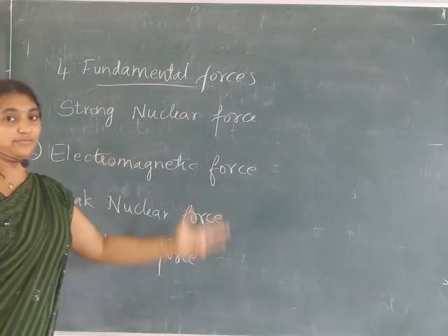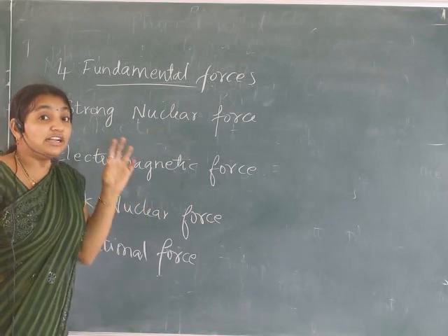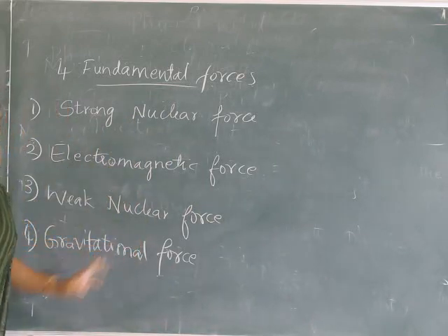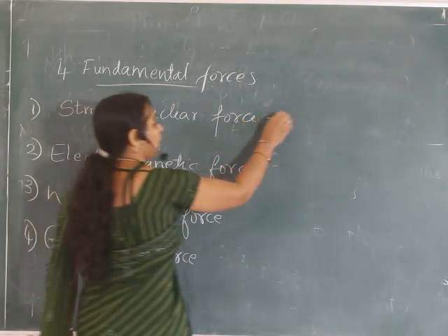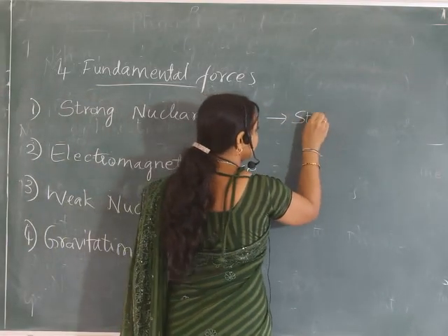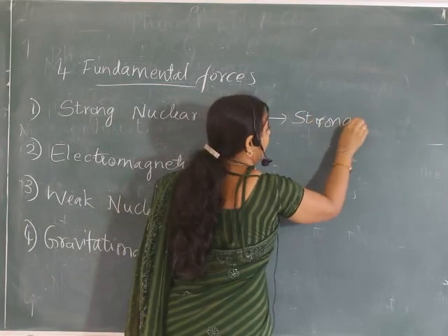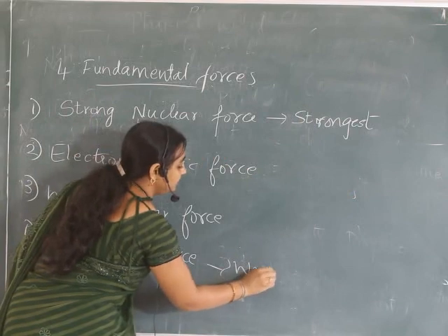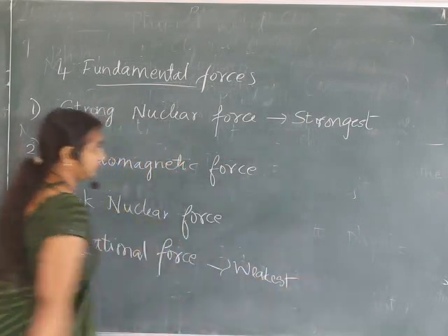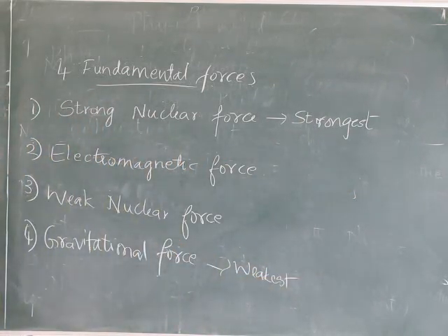Strong nuclear force is the strongest force out of these 4 forces, and gravitational force is the weakest force. This is the strongest force and this is the weakest force in nature.